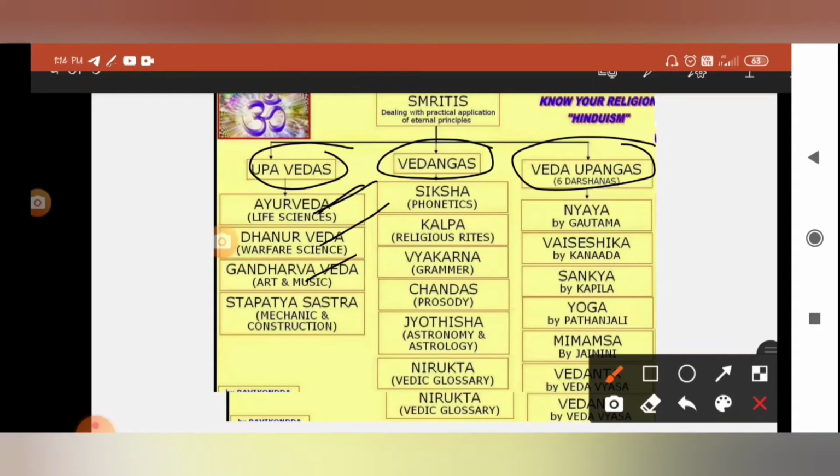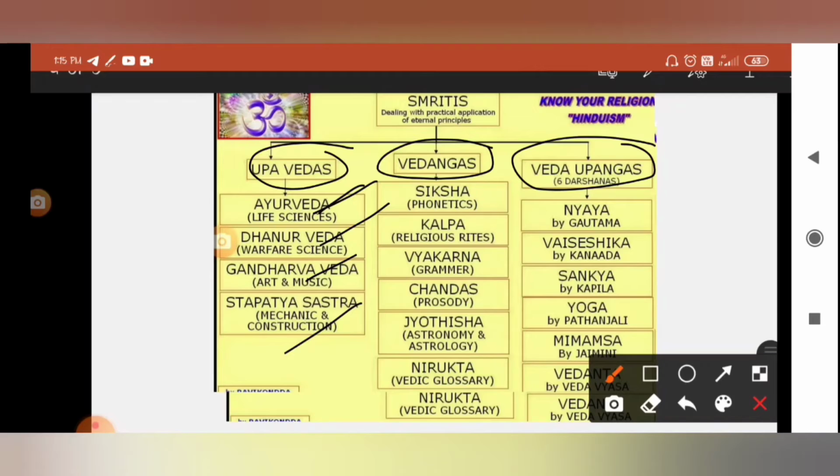Gandharva Veda is all about art and music, and Sthapatya Sastra is mechanics and construction. We have seen in the Vedas themselves that there is a Sastra by which we can construct flights. Sthapatya Sastra is all about mechanics and construction.